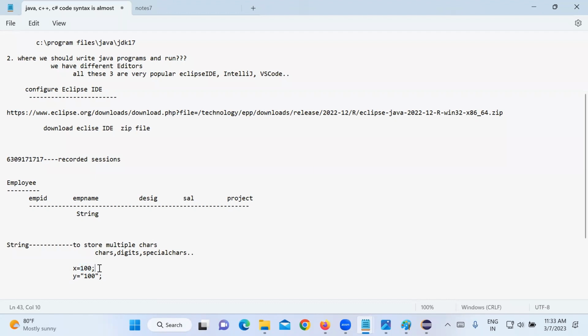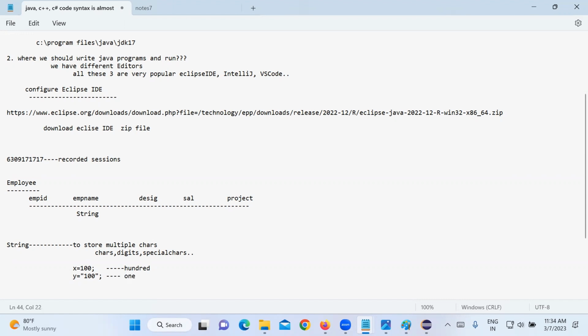Now, how do you read this? 100, right? But how do you read this one?